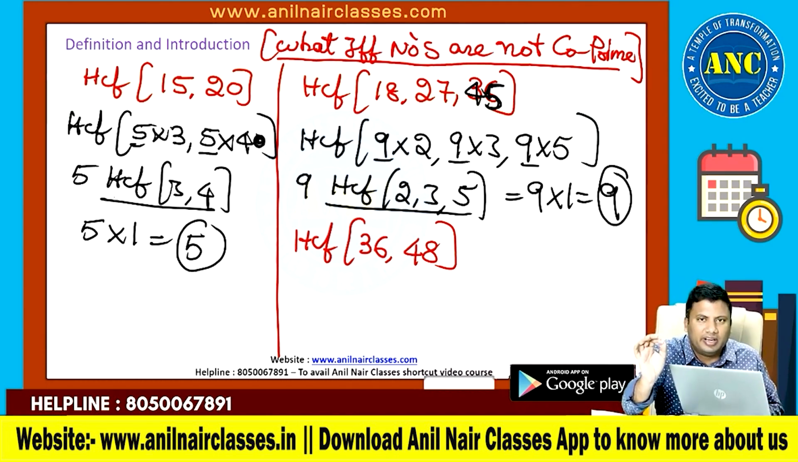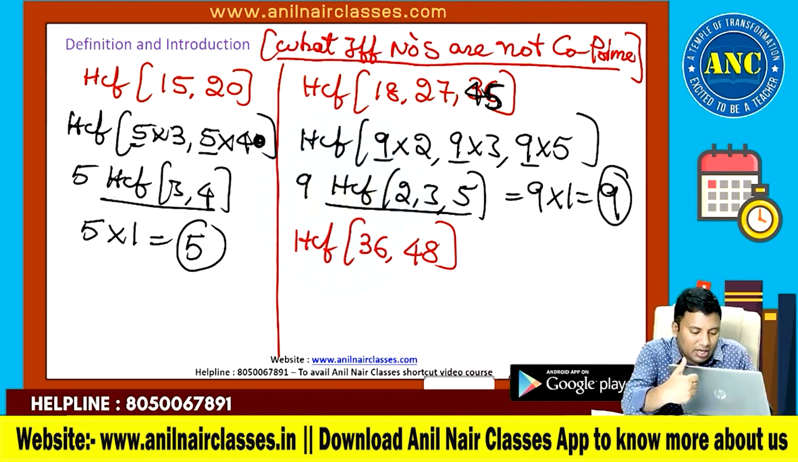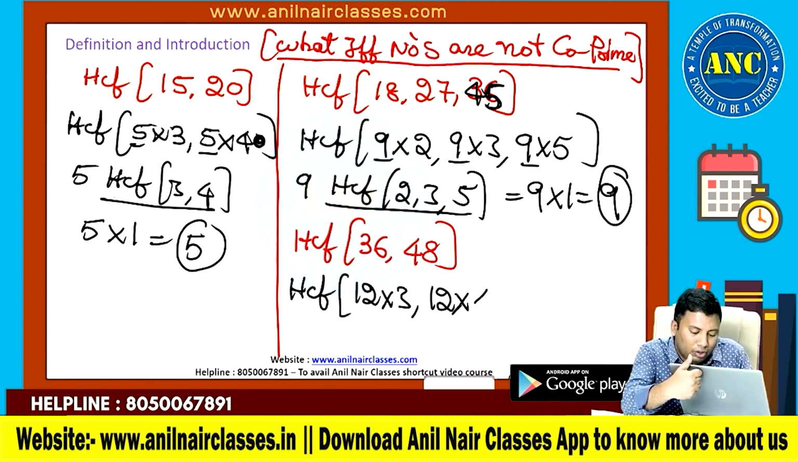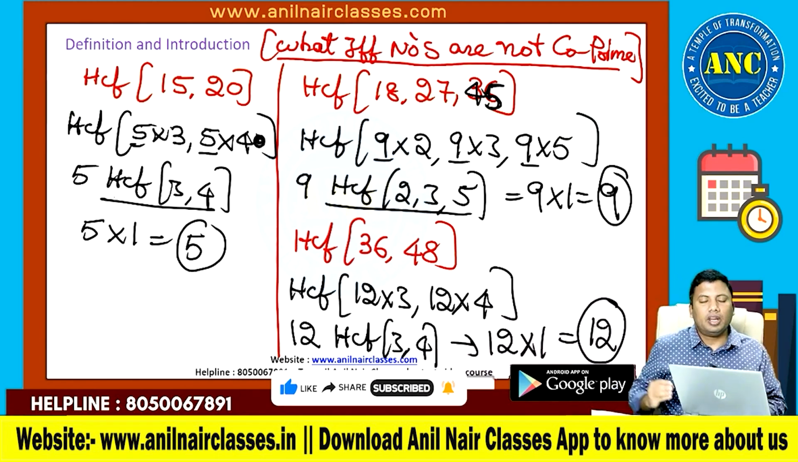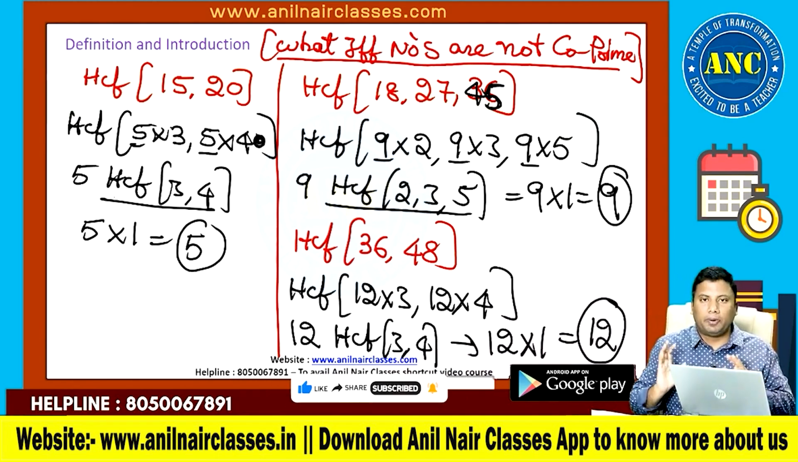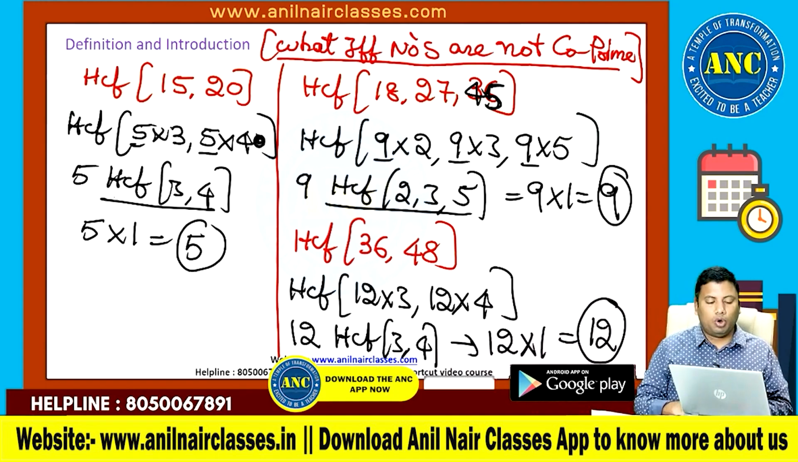Same like what we did in LCM. First we will understand the definition of HCF, then we will solve some very high quality problems. HCF of 36 and 48. 12 into 3, 12 into 4. Take the factor common out. 12 is taken out. HCF of 3 and 4. 3 and 4 are coprimes. So 12 ones are 12. If the numbers are not coprime to each other, make them coprime to each other.